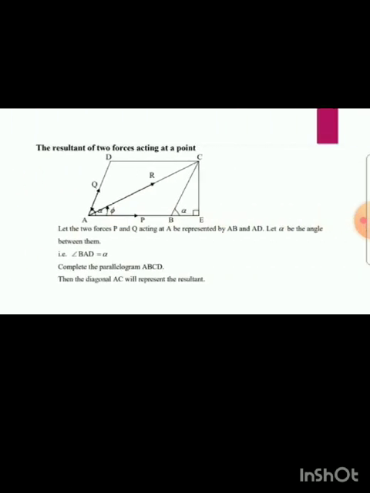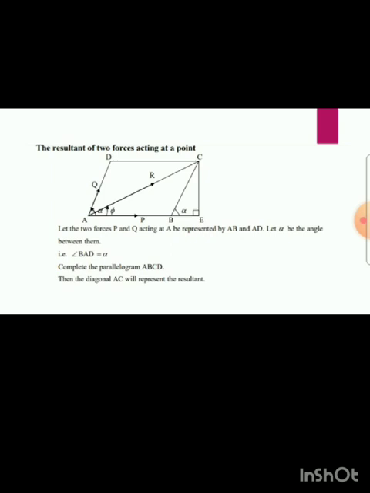And next, the resultant of two forces acting at a point. Here we'll consider the parallelogram ABCD, and the force P is acting along AB and the force Q is acting along AD. These two forces acting at a single point A will produce a single force R along AC.